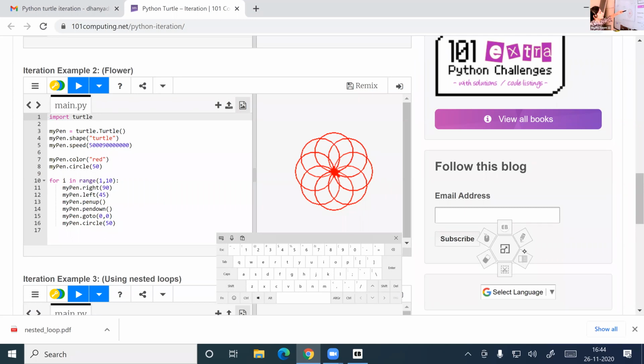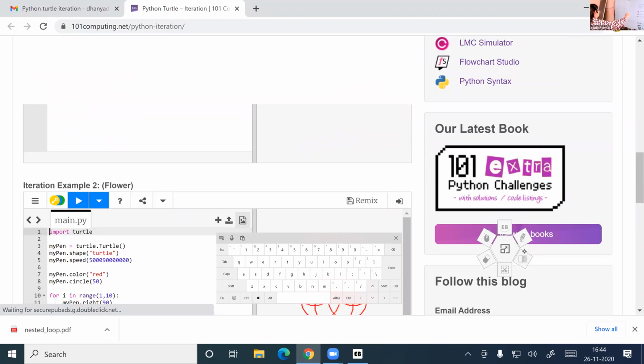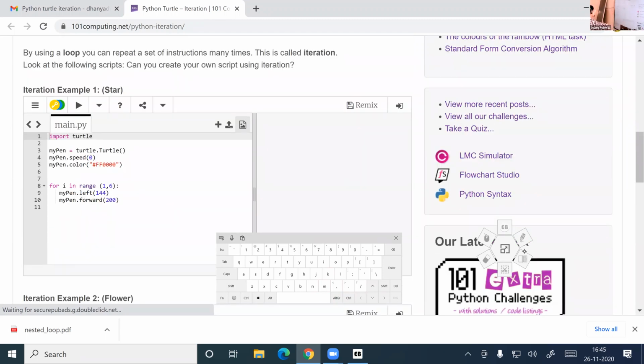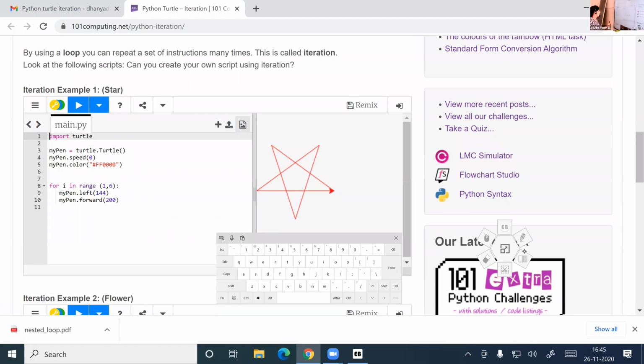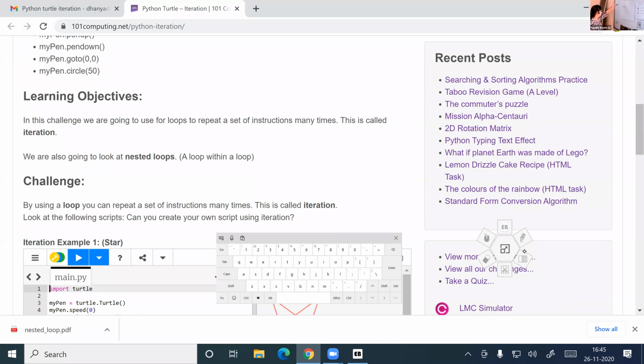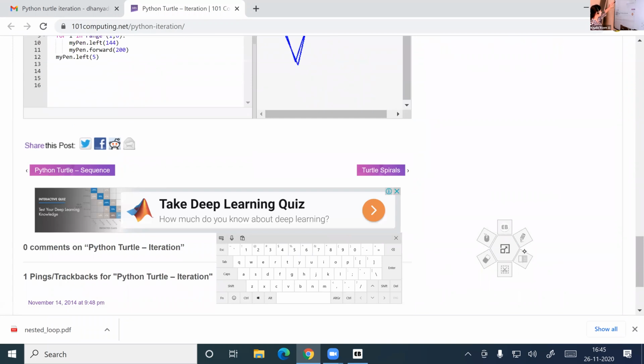So lots of things got performed and you got the answer like this. This is a single star, only one for loop. If you want a single star, one loop is enough. If you want multiple stars, then you can go for an inner loop. Then you can have different stars with different values. Flower, different stars.